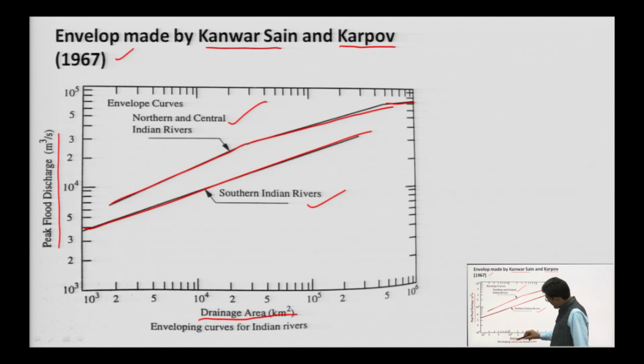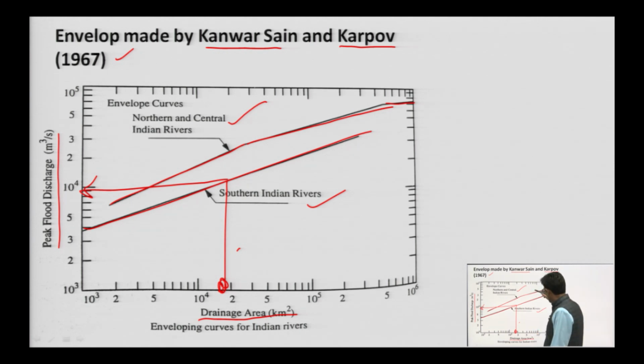For a drainage area, say we need to find the peak discharge for a certain basin area, like this one point. Then what will be the value of discharge? For this category of river, the peak discharge will be this.